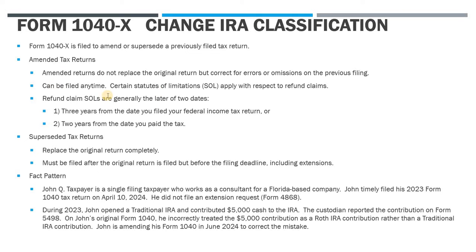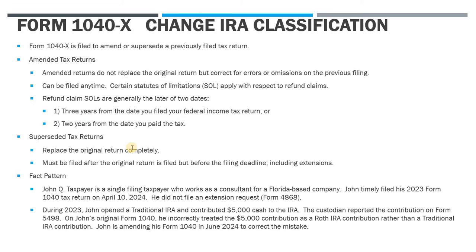Now the amended returns can generally be filed any time, but there's going to be certain statute of limitations that might apply if you're trying to get a tax refund. Right, so refund claims, generally they have to be submitted by the later of either of these two dates, so 3 years from the date you originally filed or 2 years from the date you paid the tax. So if you need to file an amended return because you effectively overpaid in tax, make sure to get that in as soon as possible, because if you file after those statute of limitations, the IRS keeps your money, right? They won't give it to you.